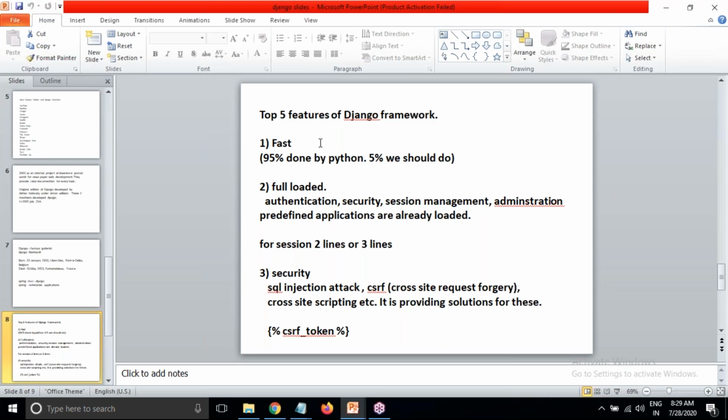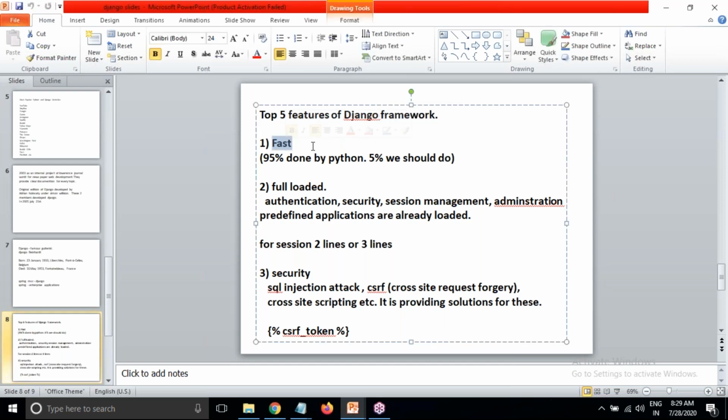In the Django framework, website development is fast. We can develop any website easily because 95% of the work is already done. Thousands, hundreds of modules are already developed, and 5% we should give from our side for customizing the code.